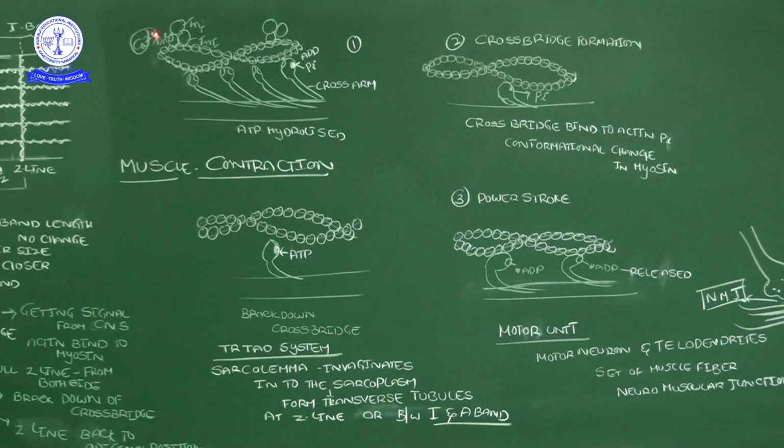Now you got the concept. At muscle excitation time, the muscle gets the signal from the central nervous system, and by that activity, inside the muscle, inside the sarcolemma, the cisternae will be releasing calcium.